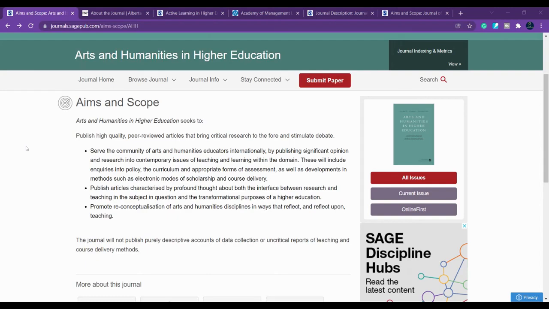Hello all. Let us see some Scopus indexed and UGC care index journals in the education domain. This is also requested by a subscriber. So I'm going to show you a few journals.